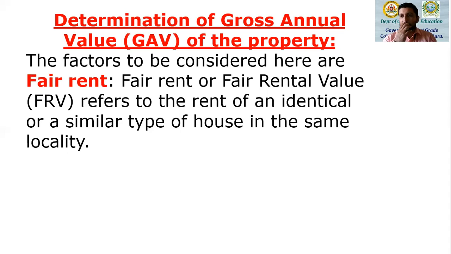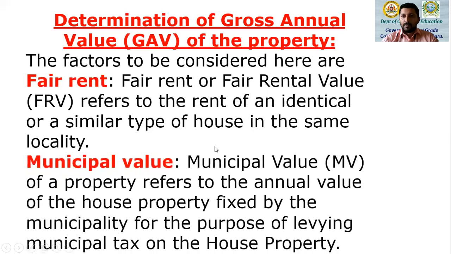And suppose my neighbor has let out his property at rupees 20,000 per month rent, meaning to say the fair rent of my property would also be 20,000 rupees per month. So it refers to the rent of an identical or similar type of house in the same locality. That is called fair rent.